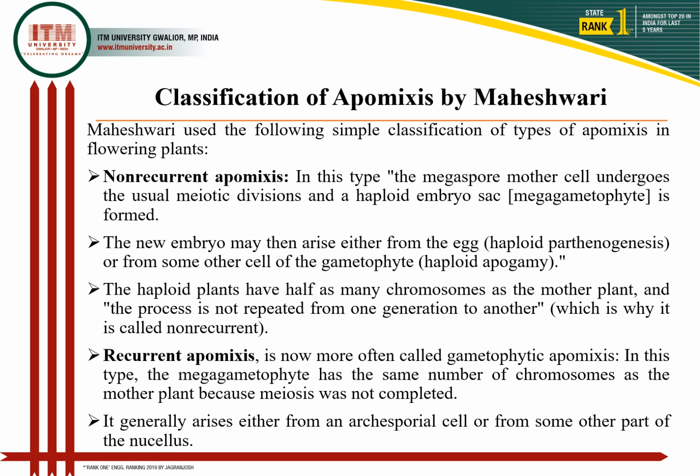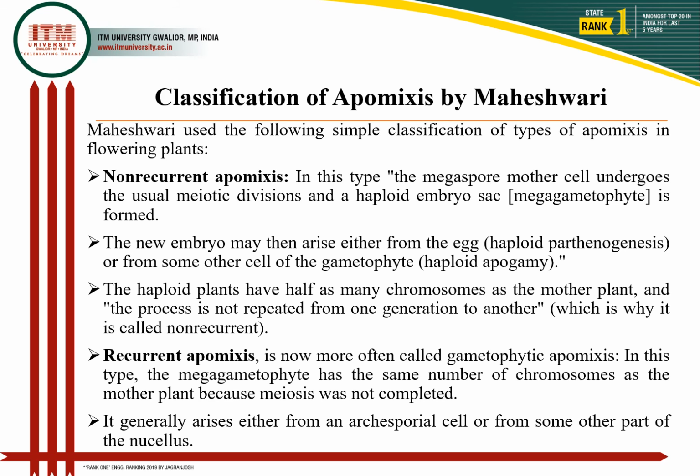Maheshwari worked on the classification of apomixis, and he classified it into 4 different categories: non-recurrent apomixis, recurrent apomixis, adventitious embryony, and vegetative apomixis.